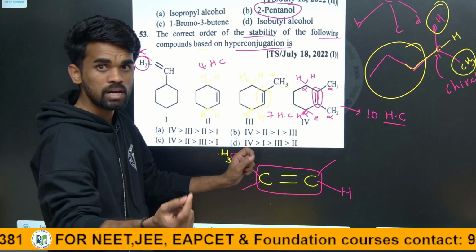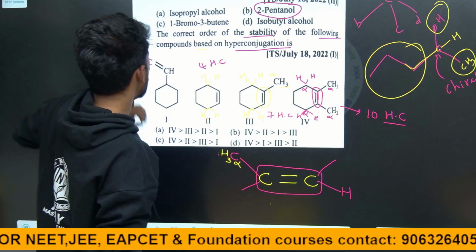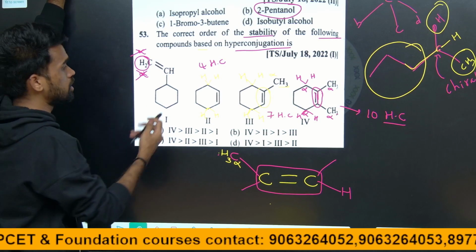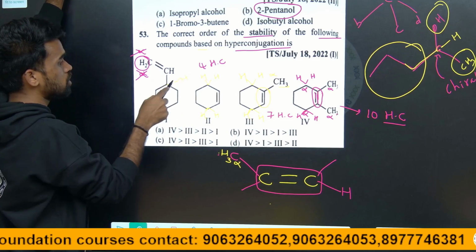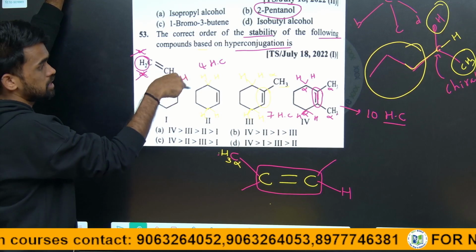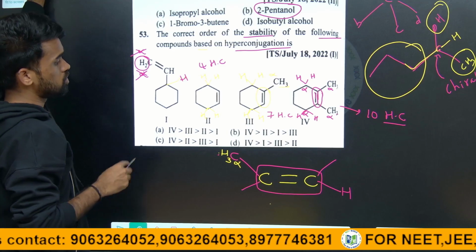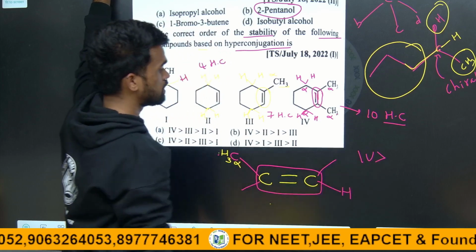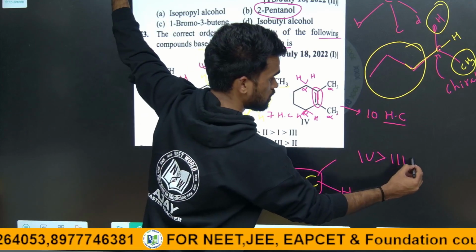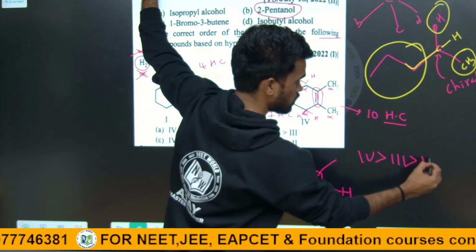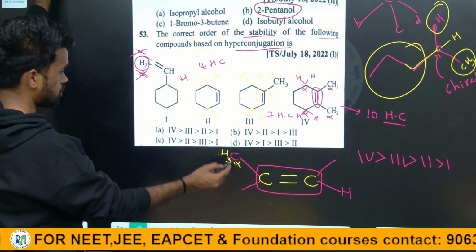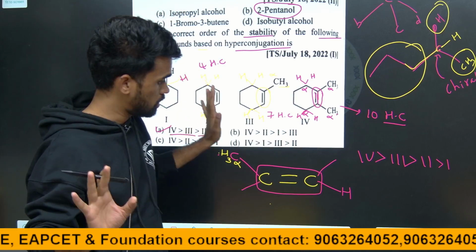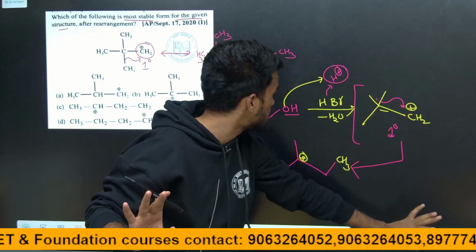You can watch that video from the playlist for more clarity. So there is no hyperconjugation possibility here because there is no alpha hydrogen. Here we have one alpha hydrogen, so it can be stabilized one time by this alpha hydrogen. Now tell me which is more stabilized. Option 4 is the most stable alkene, the next is 3, the next 2, and the least is 1. So 4, 3, 2, 1. Option 1 is correct for this particular question. I hope it is clear. If there is any doubt or confusion, just ask me here.